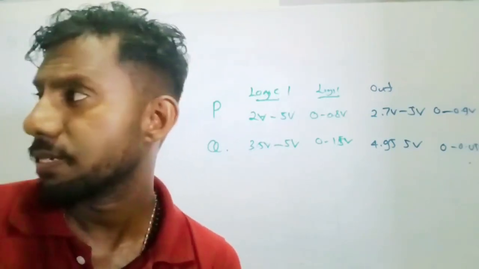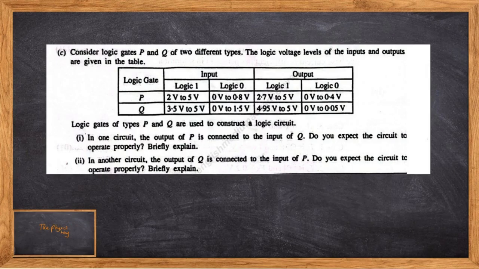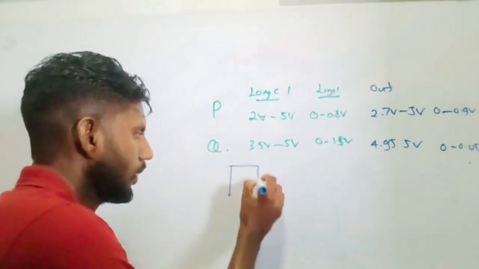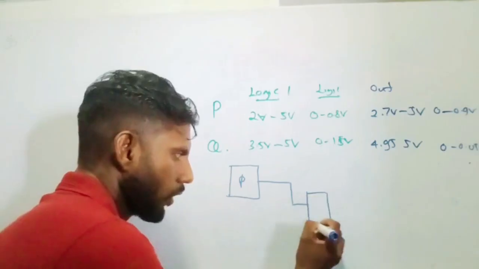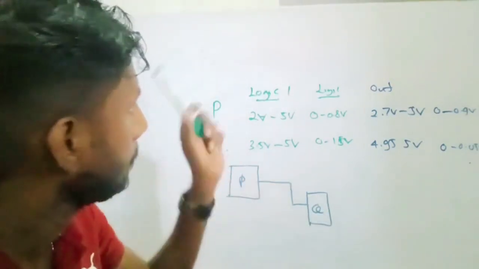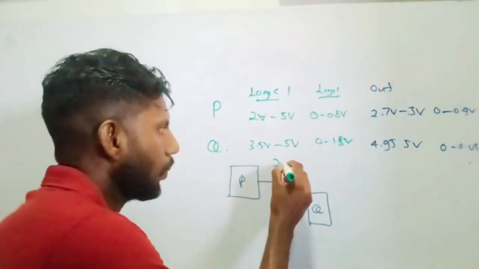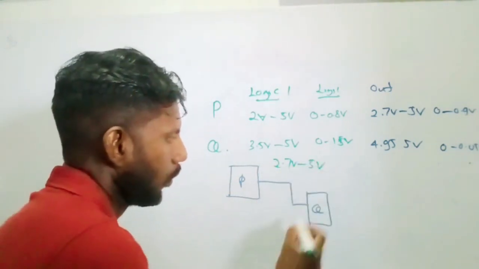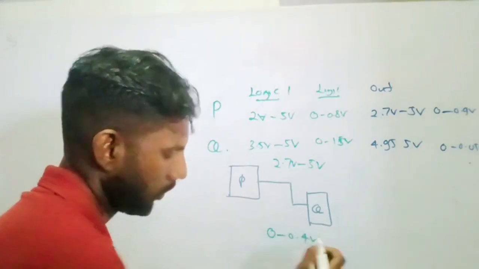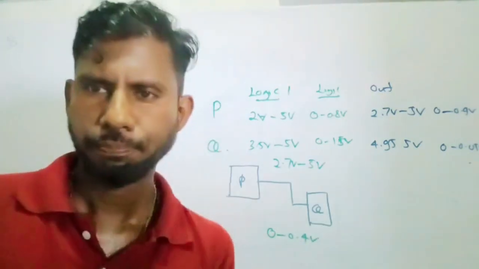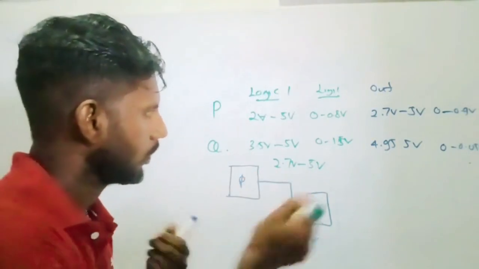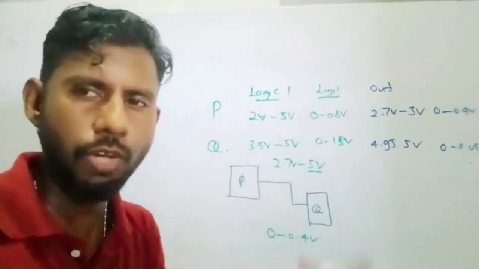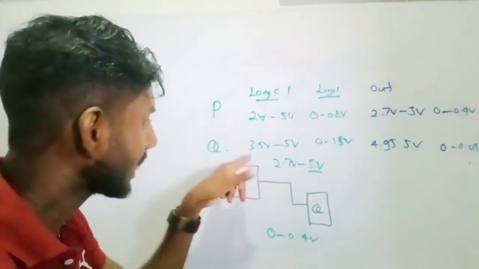In one circuit, the output of P is connected to the input of Q. So what are the output values of P? It can be 2.7 volt to 5 volt, or it can be 0 to 0.4. And now Q is looking at it. 5 is fine. Let's say 2.7 to 5 volt comes. 5 is fine, but still 3.5.